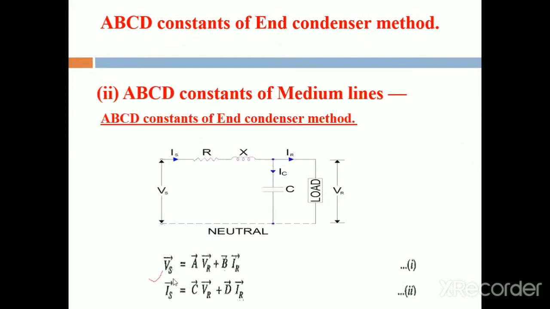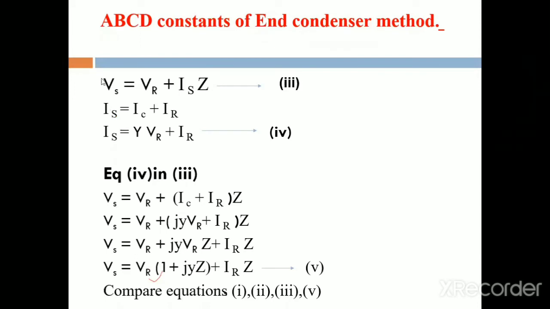First, what is the generalized equation for Vs? Vs is equal to AVR plus BIR. But in the case of the equivalent circuit diagram, in the third equation, Vs is equal to VR plus Z into I, and instead of IR we have Is. Then we again simplify this equation.